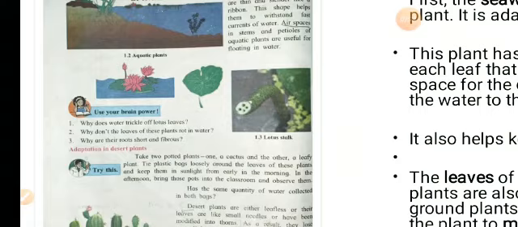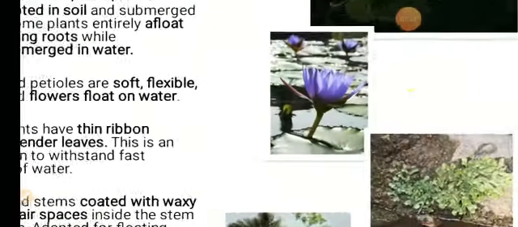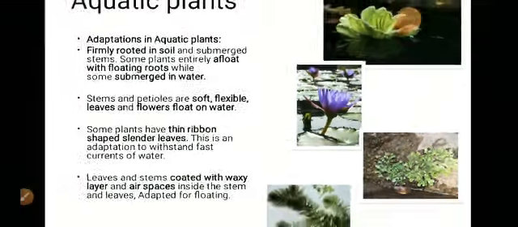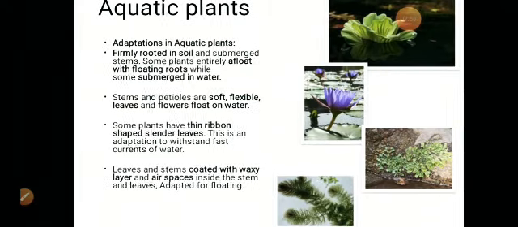Now let us see these pictures here. The lotus, the purple color plant, the purple color flower. Okay, it's the lotus. Above that is the water hyacinth. You can see it's floating because its petiole and the stem have got air gaps. Similarly, on the lower side, you can see the ribbon-shaped leaves of the plant because it helps them to float.